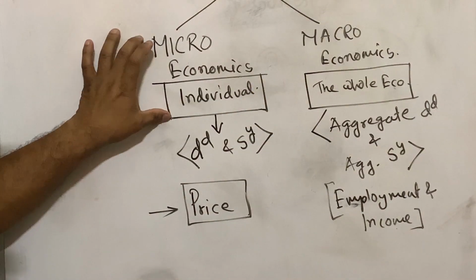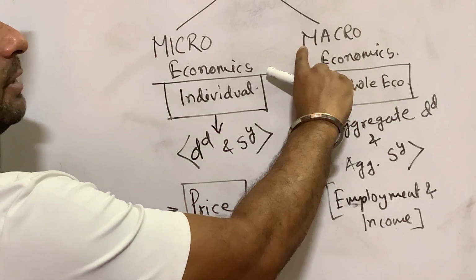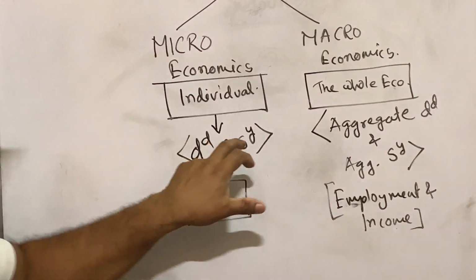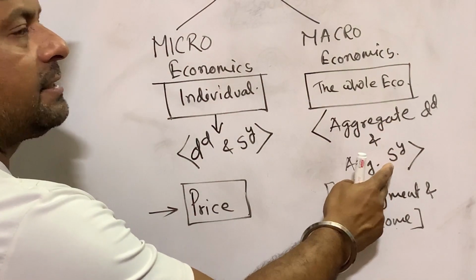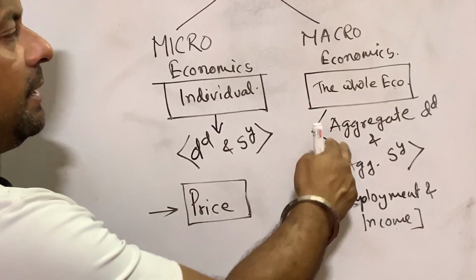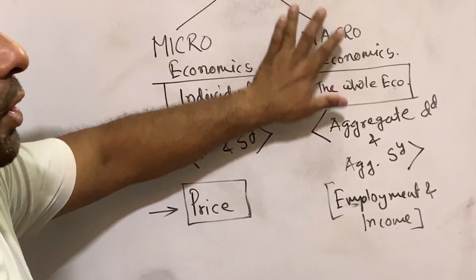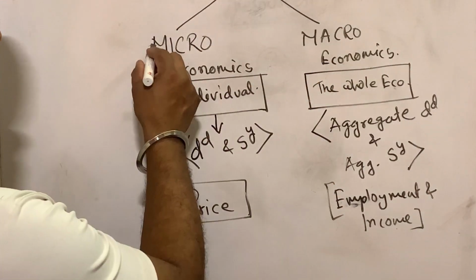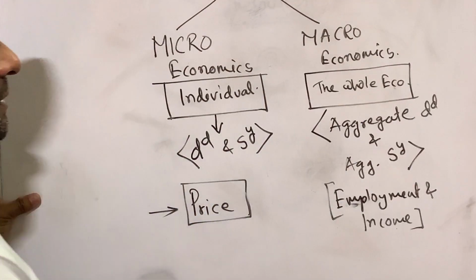In micro, we deal with individual economic variables. In macro, we deal with the whole economic variables. Okay, examples of microeconomics: individual demand, individual supply. Examples of macroeconomics: aggregate demand, aggregate supply. Money, banking, income determination, then national income. These all come under macroeconomics. In class 11 we study microeconomics, and in class 12 we study macroeconomics.